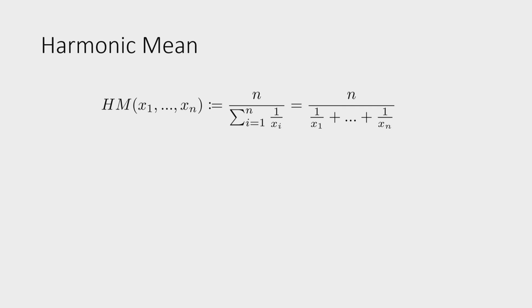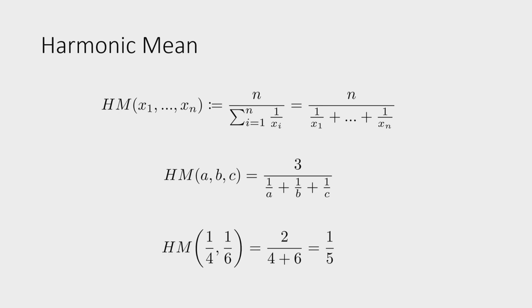So you take all the terms and add their reciprocals, take the reciprocal of that and multiply by the number of entries. For example, the harmonic mean of a, b, and c: you flip everybody, add them, and then take 3 over that because we have 3 terms. The harmonic mean of 1 over 4 and 1 over 6 would be 2 over the sum of 4 and 6, which is 1 over 5.